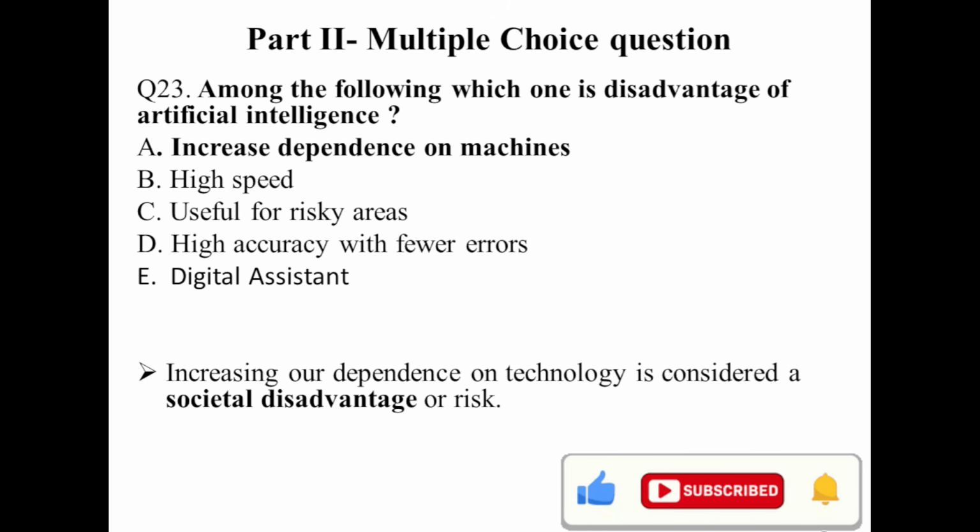Question number 24. Look here. Increased dependence on machines. Look here. Increased dependence on technology is considered as what? A societal disadvantage or a risk. Societal disadvantage or what? A risk.